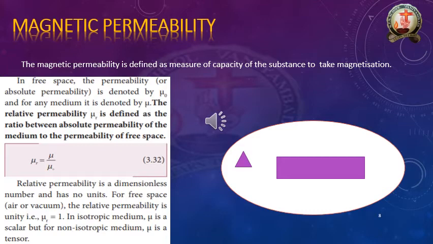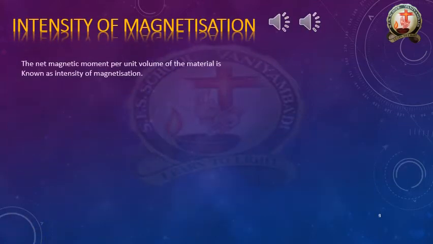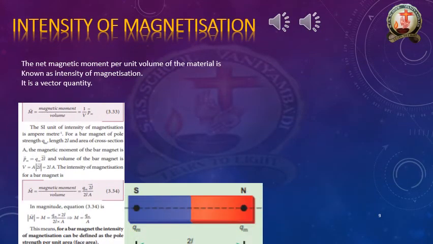Okay, so this is the explanation about the relative permeability. Here I explained about the magnetic permeability and the relative permeability.